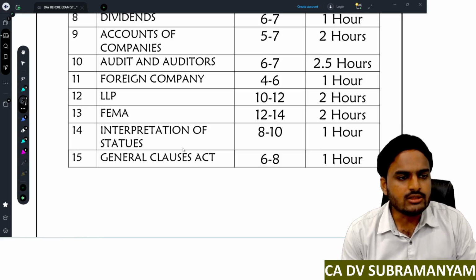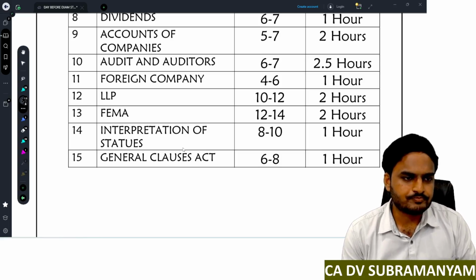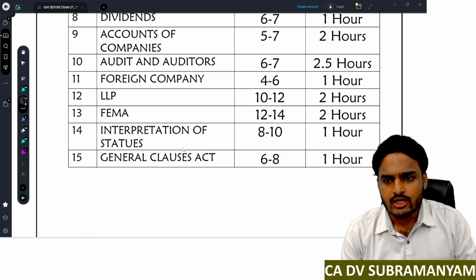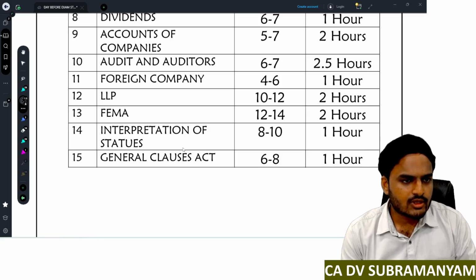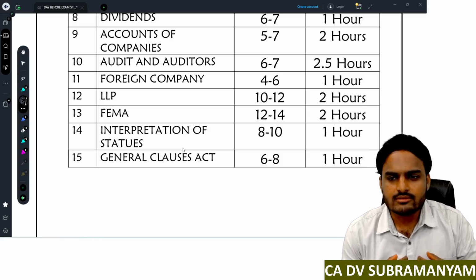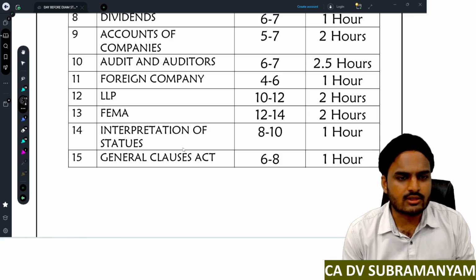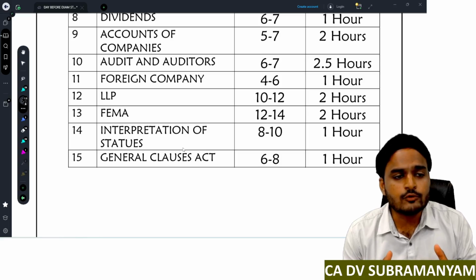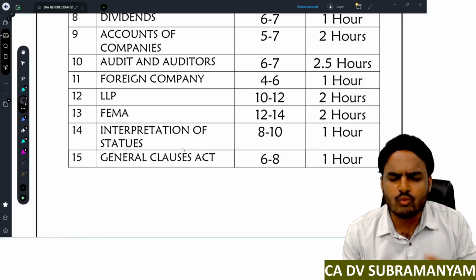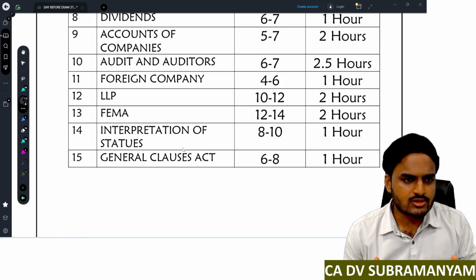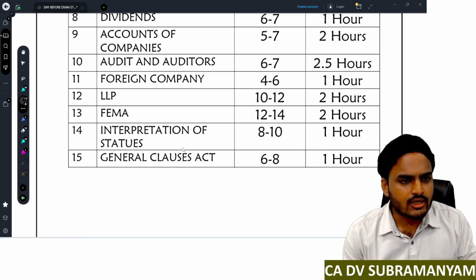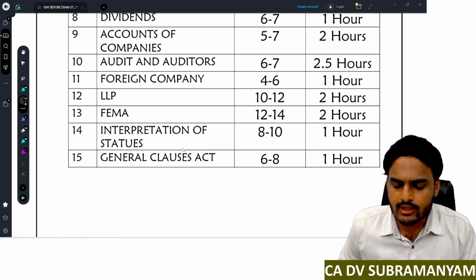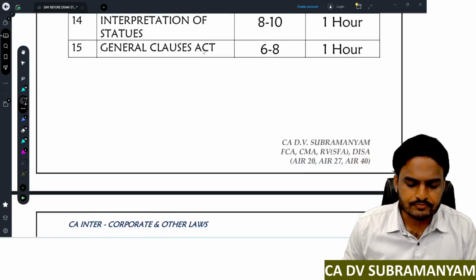And next one, interpretation of statutes and General Clauses Act. If you are perfect with these chapters, then revise these chapters. Sir, not perfect, sir. We are not having confidence on these 2 chapters, sir. Then don't touch these chapters. Don't revise these chapters. Why? Because if you start revising these chapters, they will consume more and more time. Understood? So the ideal time for revision of these chapters is just 1 hour: 1 hour for interpretation, 1 hour for General Clauses Act.